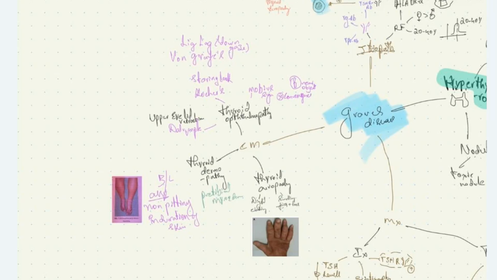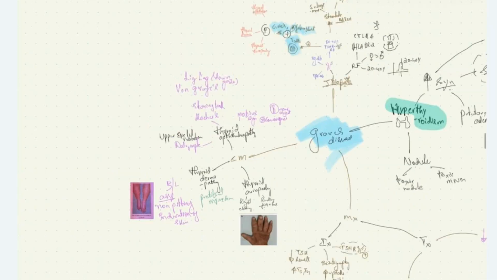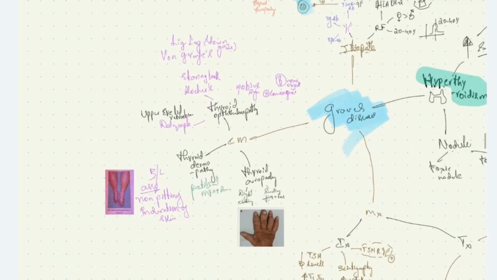We have Dalrymple sign, that is upper eyelid retraction. We have proptosis in case of thyroid ophthalmopathy due to inflammatory damage, increased activity of fibroblasts and accumulation of glycosaminoglycans. We see proptosis in case of Graves' disease, which is leading on to upper lid retraction, which is called Dalrymple sign. It also leads on to staring look, called Kocher's sign.